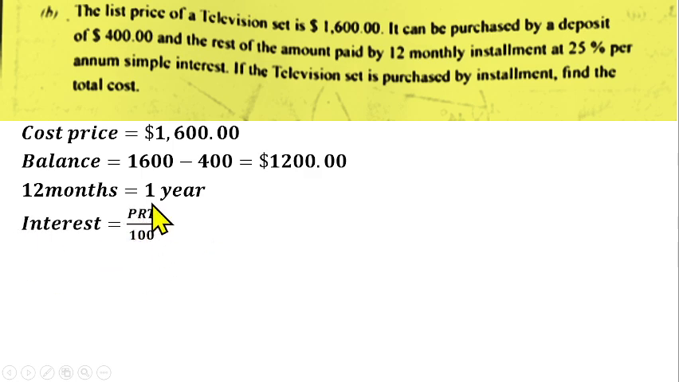PRT over 100 is for calculating simple interest. The principal is 1,200, because on this balance we want to calculate the interest. 1,200 times the rate, which is 25, multiplied by the time, which is 1 year, over 100. If you simplify further, we have $300 to be paid as interest on this 1,200. Do we understand that now?